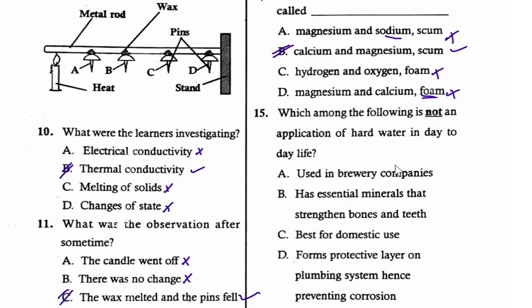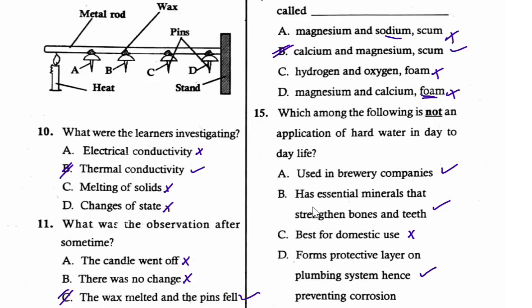So to start with, it is used in brewery companies. It is true. It improves the taste of beers and others. As essential minerals, yeah, that is true. You know that hard water has calcium and magnesium ions, so the calcium strengthens bones and teeth. Part D, forms a protective layer on plumbing system, hence preventing corrosion. Yeah, that is true. It also prevents lead poisoning in lead pipes. And therefore the one which is not an application of hard water is best for domestic use.